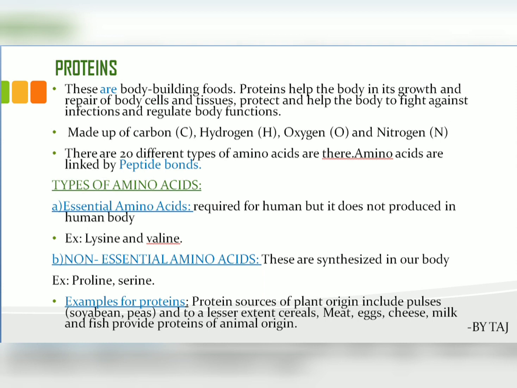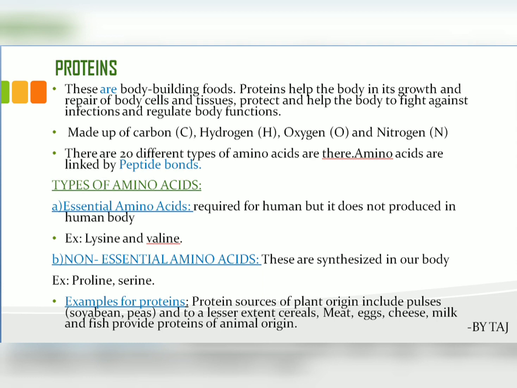There are mainly two types: essential amino acids and non-essential amino acids. Essential amino acids are required for the human body, but they are not produced in the human body. It is actually required, but it is not prepared in the human body. That's why we call them essential amino acids. Examples are lysine and valine.